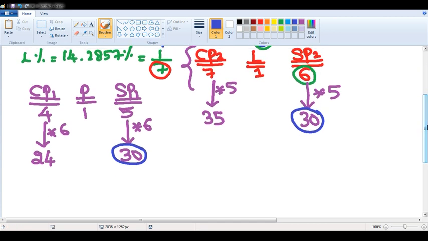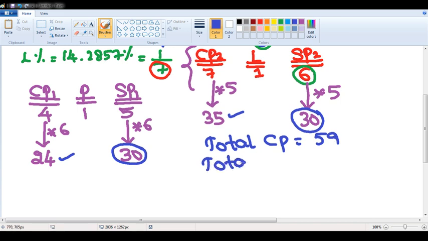Now if I simplify, this is a very easy logic from now onwards. So total cost price is 24 plus 35. It is 59. Total selling price, both the selling prices are same, 30 and 30. It is 60. That means if I want to find profit or loss percentage, initially it is 59.